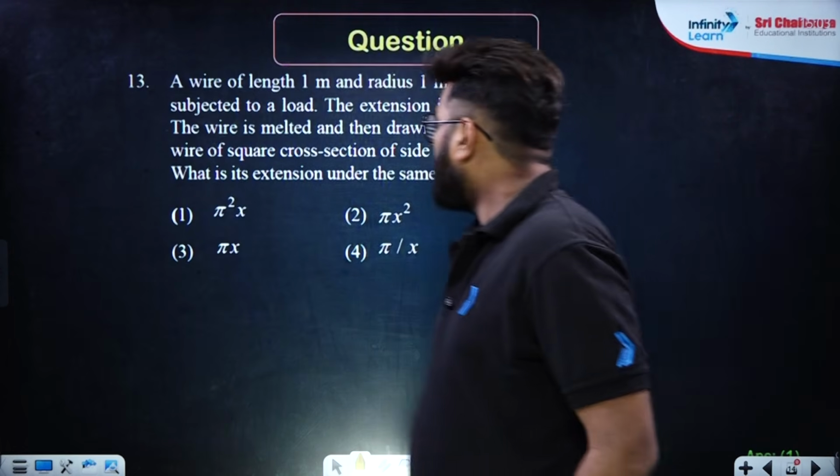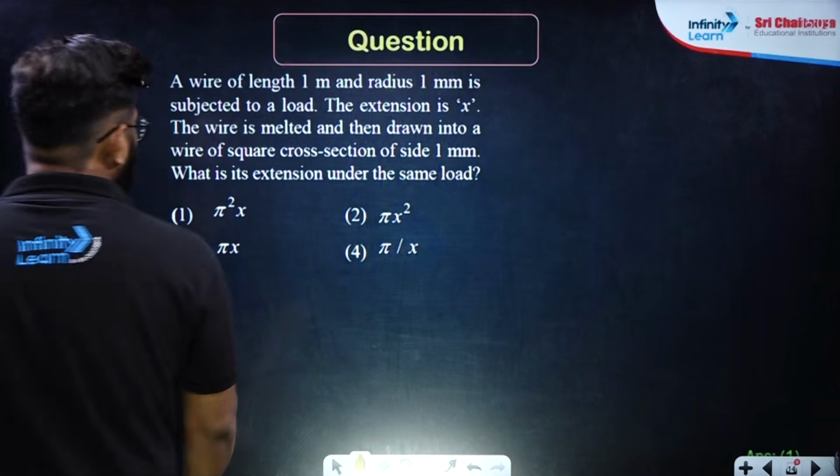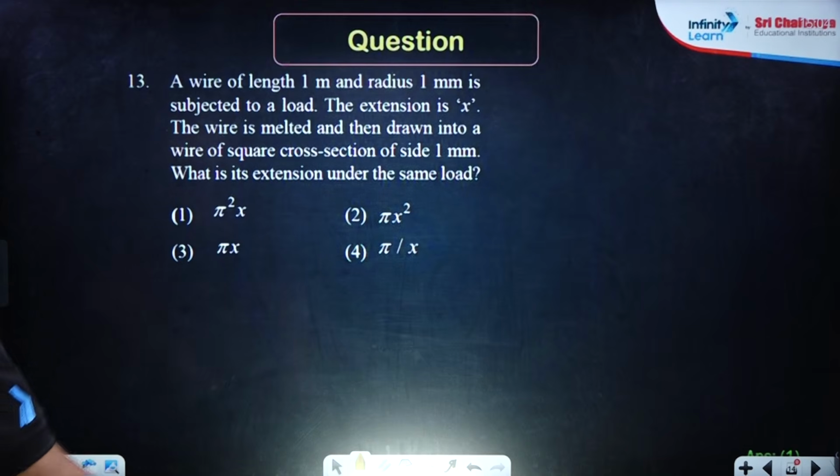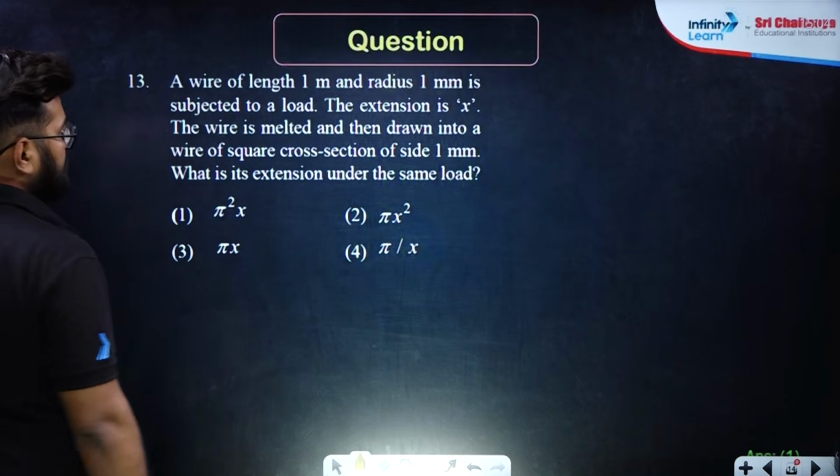Moving ahead, a wire of length 1 meter and radius 1 mm is subjected to a load. The extension is x. The wire is melted and then drawn into a wire of square cross section of side 1 mm. What is the extension under the same load? So here, first of all, you need to make the volume the same.